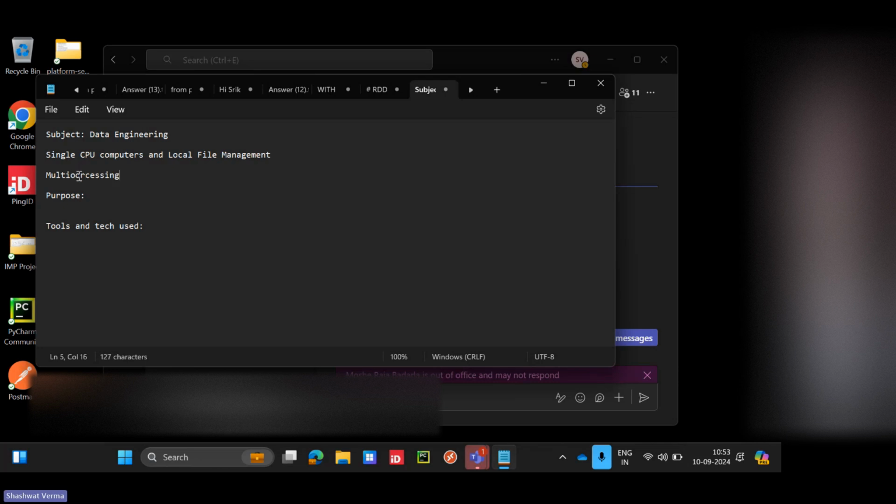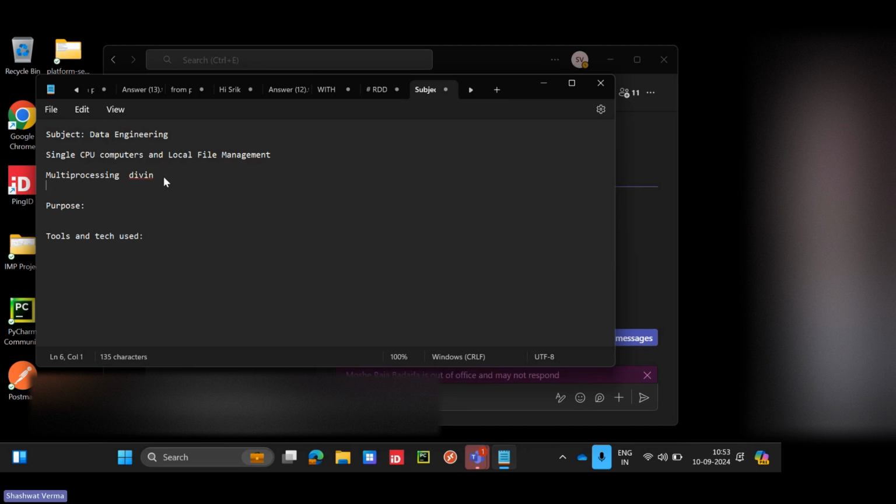Multi-processing means dividing our jobs or tasks across multiple cores. Like in our CPU or laptop, there will be multiple cores, right? 8 core RAM, 8 core ROM, like that.